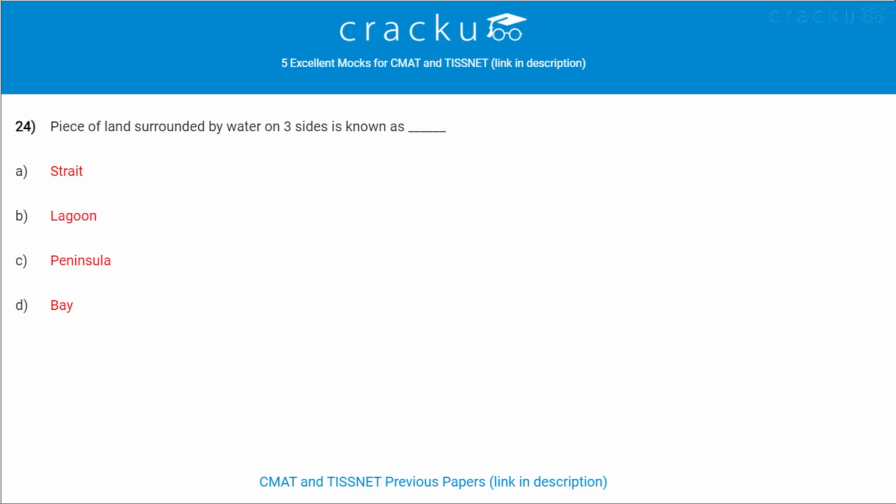Next question. Piece of land surrounded by water on 3 sides is known as? It is known as peninsula. Strait is a narrow passage of water connecting two seas or two other large areas of water. Lagoon is a shallow body of water separated from a larger body of water by barrier islands or barrier peninsula. Bay is a broad inlet of sea where land curves inwards.